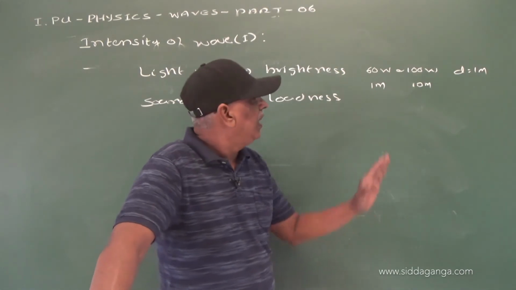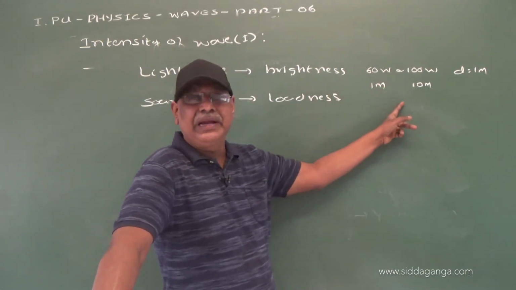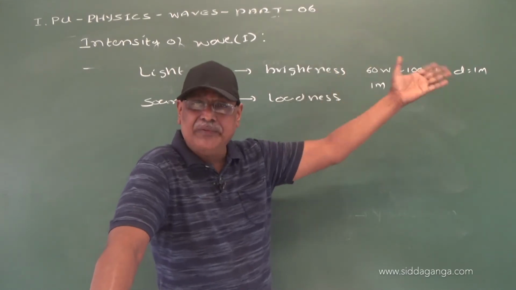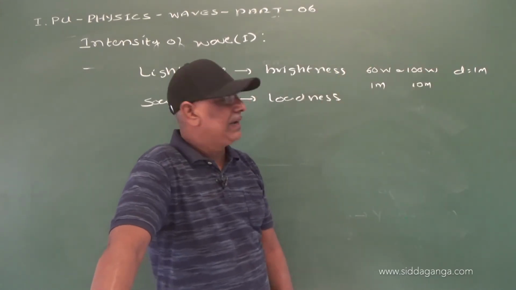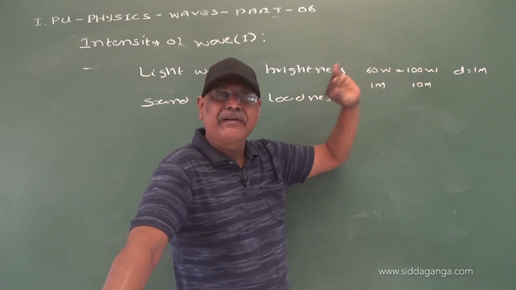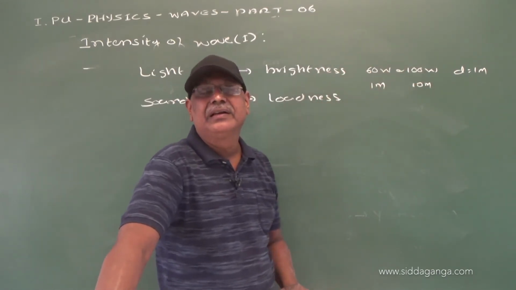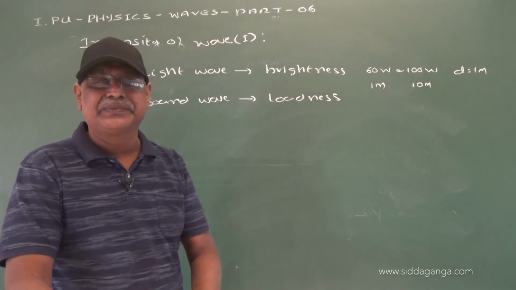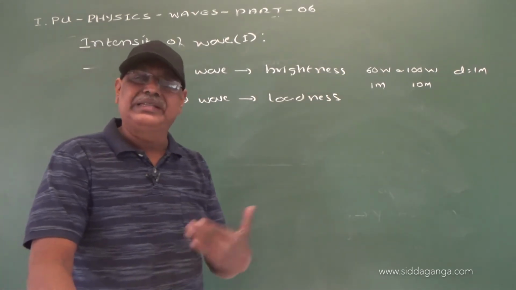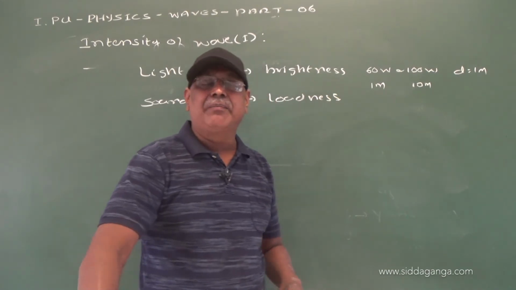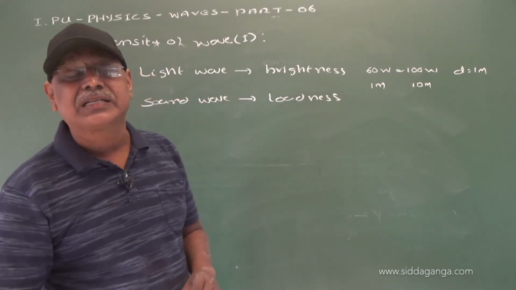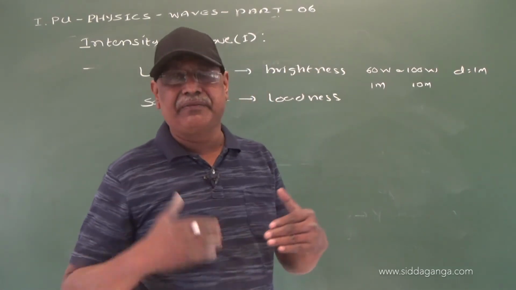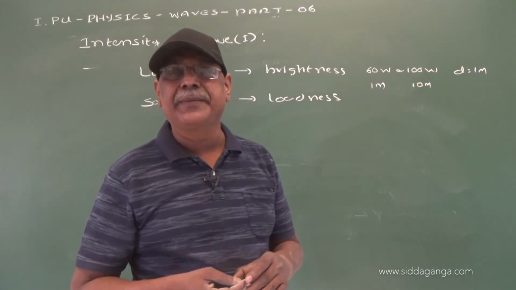You see? So brightness and loudness are subjective. They depend upon the sensation of vision and the sensation of hearing.